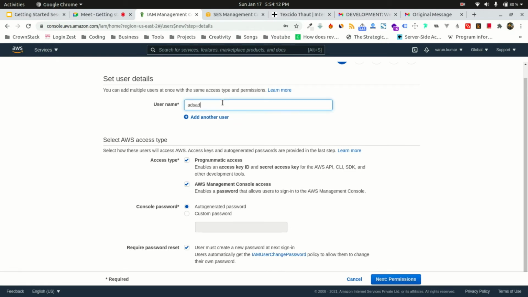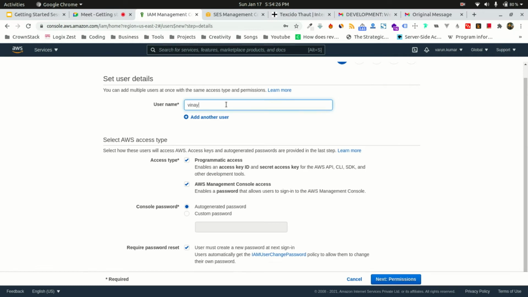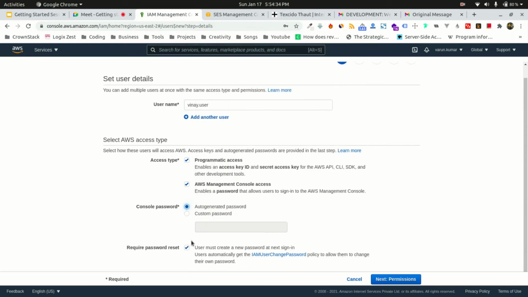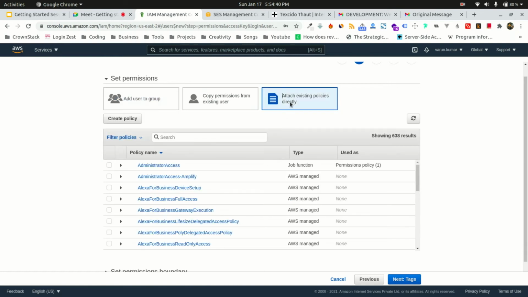If you provide both access types, there will be a different login for console access and a different login for programmatic access. Two sets of logins will be there. I'll show you. Suppose I'm creating a user named Vinay and I'm choosing both. I'll not select a password; it will be auto-generated.